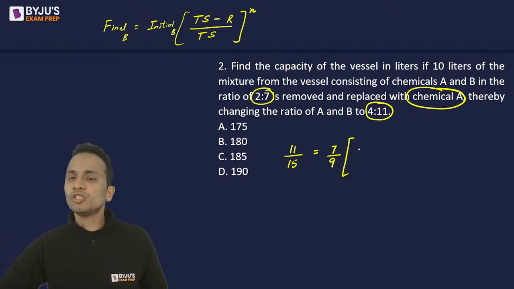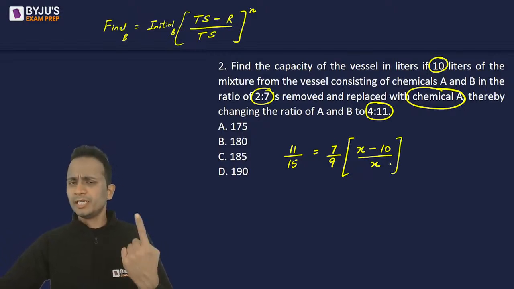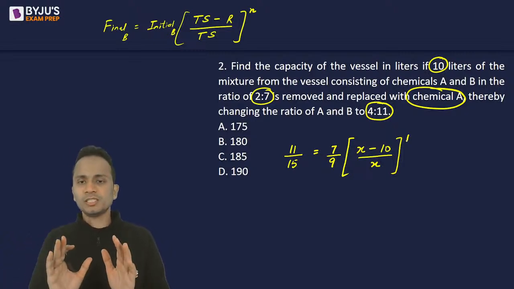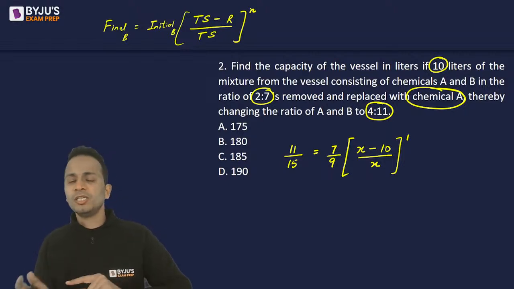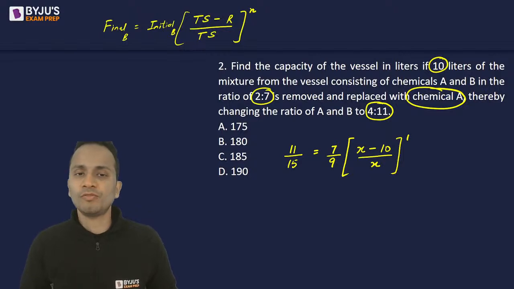Bracket total solution. So let's assume that the total solution is X minus how much we are removing? We are removing 10 divided by total solution and raised to the power number of times the step is repeated. Here the step is repeated only once, so the power will be 1. So this is the equation in front of you. This is the relation. You can do cross multiplication, you can do cancellation and find out the value of x.